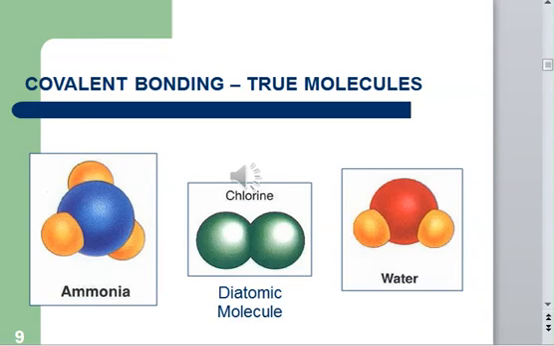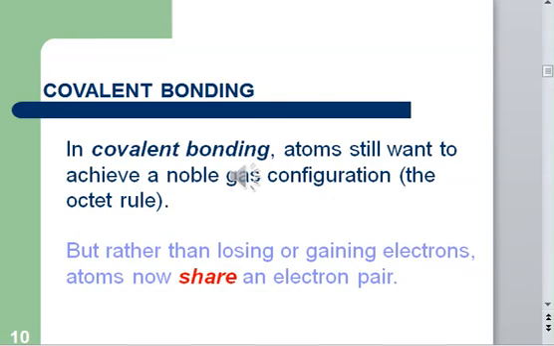Also, let's consider the covalent bond. Covalent bonds are found in what are known as true molecules. These covalent compounds are known as true molecules. For example, a covalent bond exists in ammonia, NH3, in chlorine, which is a diatomic molecule, and in water as well, right? So whenever there's a covalent bond, we consider the covalent compounds to be true molecules, right? So let's see what the covalent bond is.